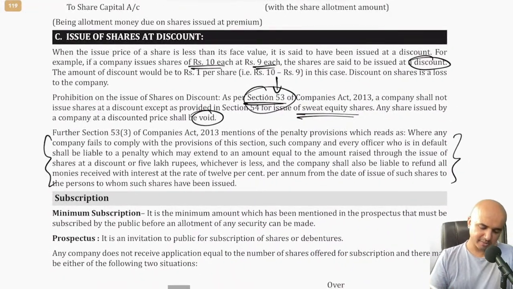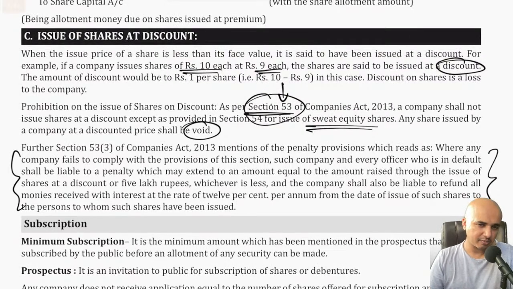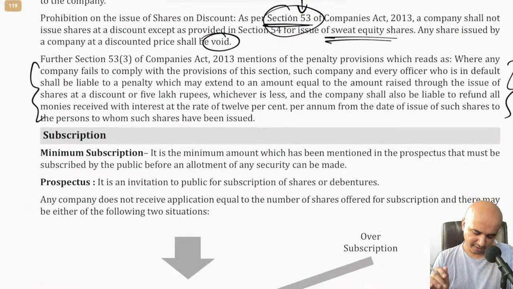Again, this is something which I already mentioned. Earlier you could issue shares at a discount, but now because of section 53, which explicitly says you cannot issue shares at a discounted rate. Okay, other than sweat equity shares which are given to employees. Otherwise it has to be either at face value or more than that. That means either at par or at premium. No other option. Okay.